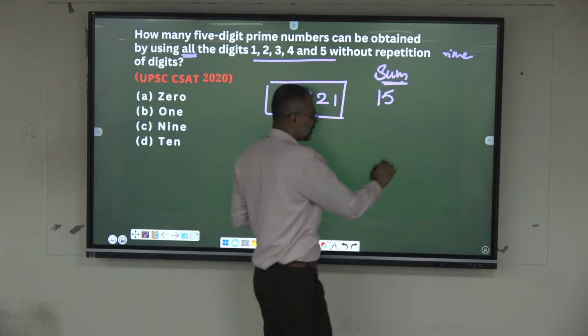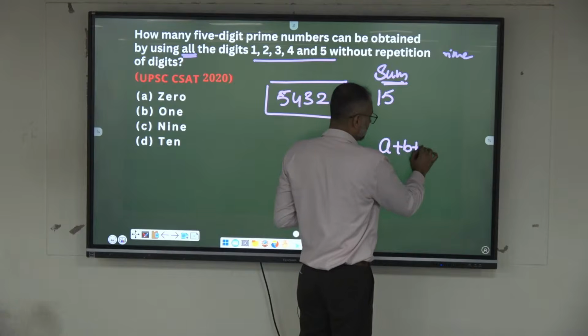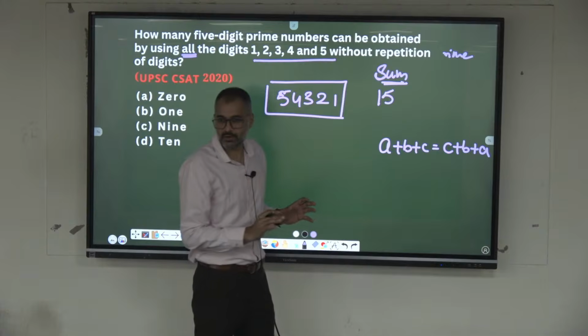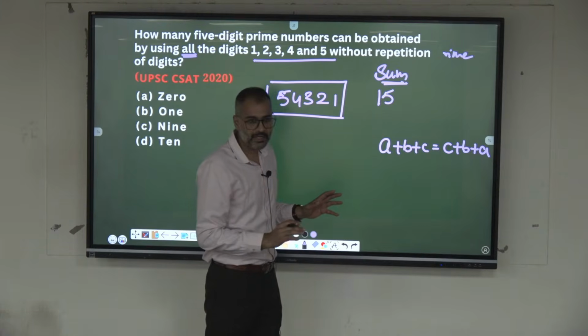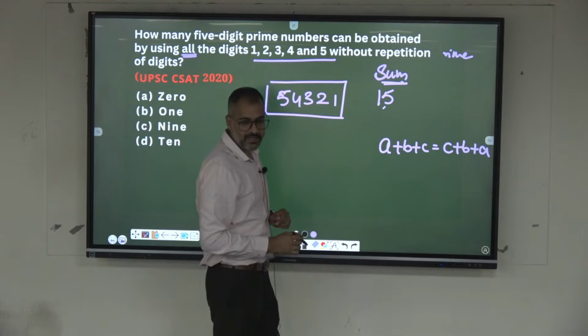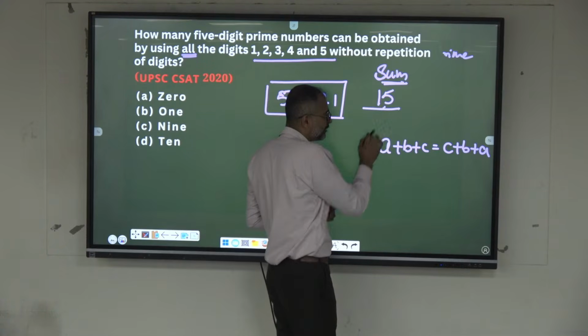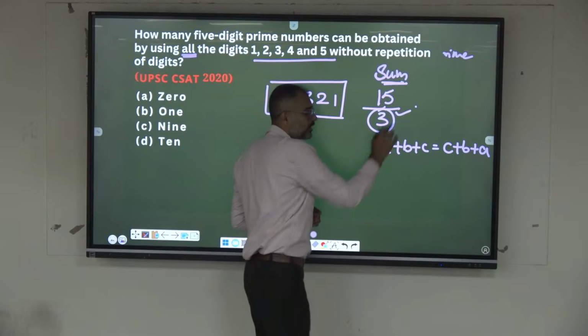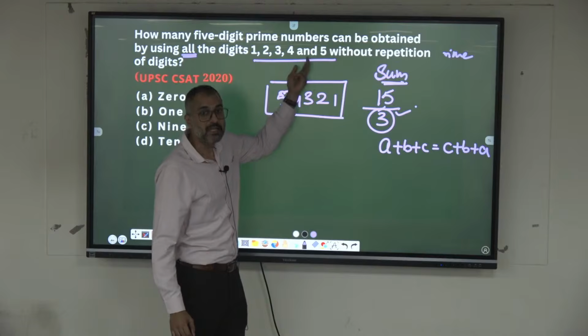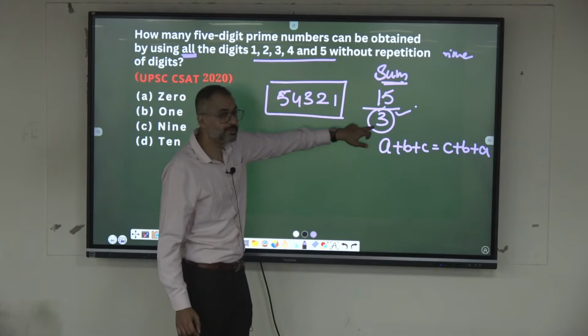No. What is the sum of A plus B plus C? It is equal to C plus B plus A in any form, right? A plus B is equal to B plus A, the additive property. Now, the sum of the digits, 15, is always divisible by what? 3. So you form any number using all these digits in any order, all those numbers are divisible by 3.